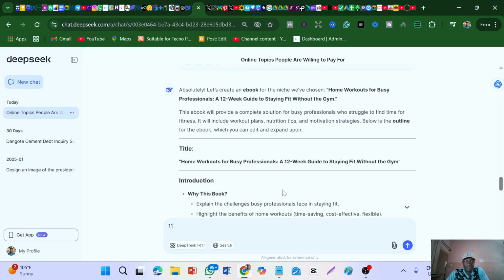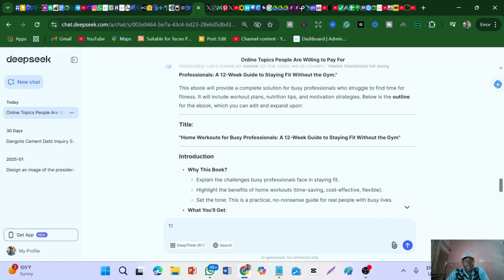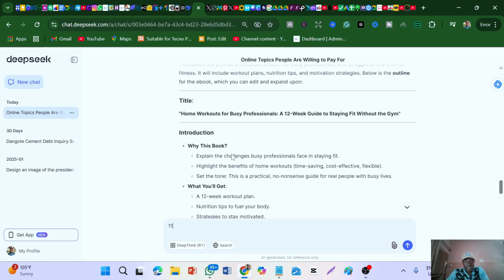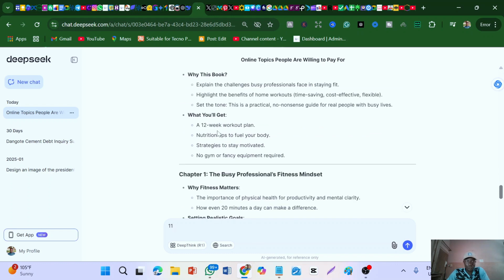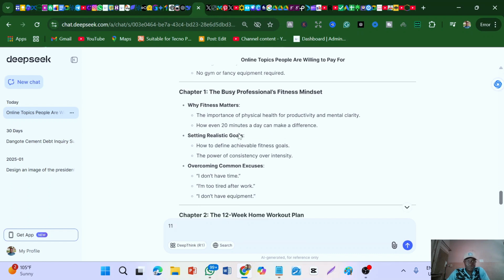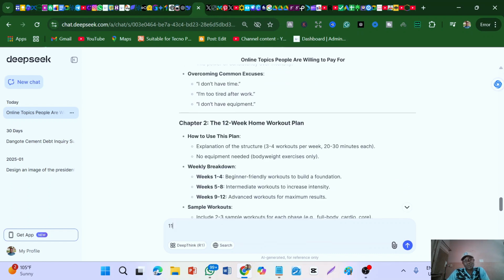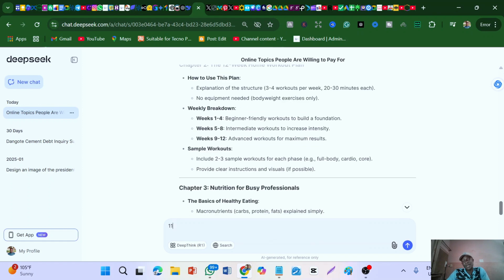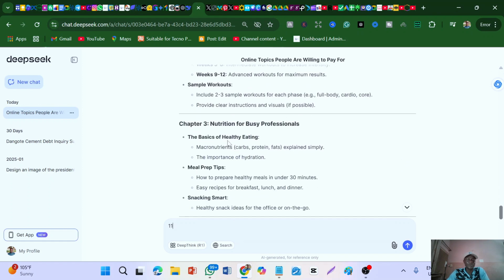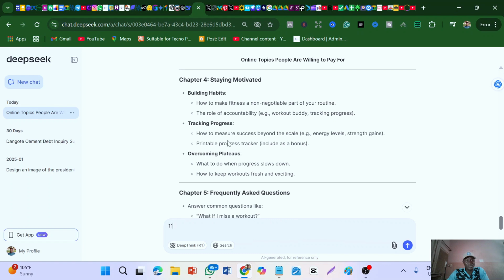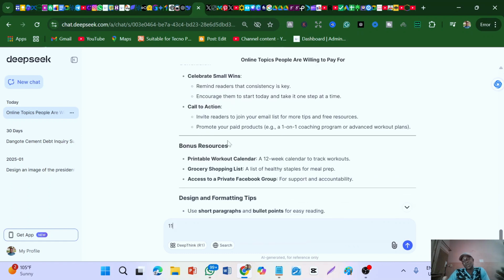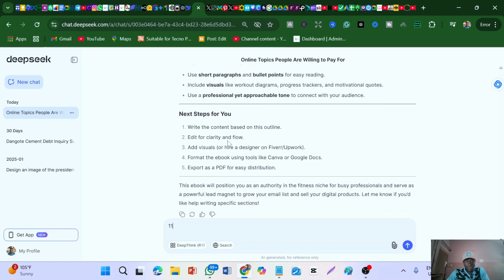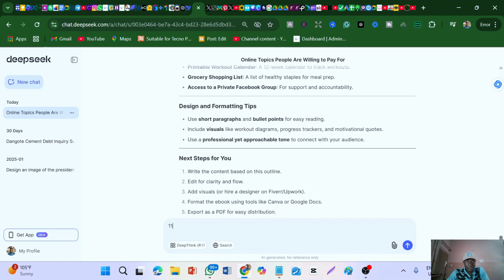Now you can see it has created for us a complete guide on how to write our first book. You can see introduction. Why this book is explain challenging business professional face in staying fit. You understand? So what will you get, right? So you can see a lot. Chapter by chapter, you can see it has given you a whole breakdown. This is something that is going to take you like an expert in book writing. You would have to go and suffer to look for information about how to write books and stuff. It's going to waste a lot of your time, and you can even spend a lot of money, right, knowing how to get it. But AI has done everything for you very easily. So you can see step by step broken down everything.